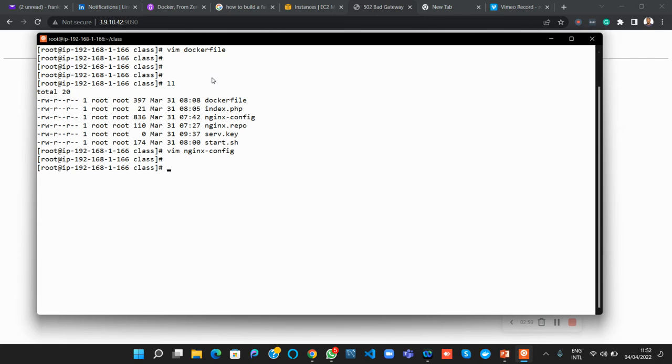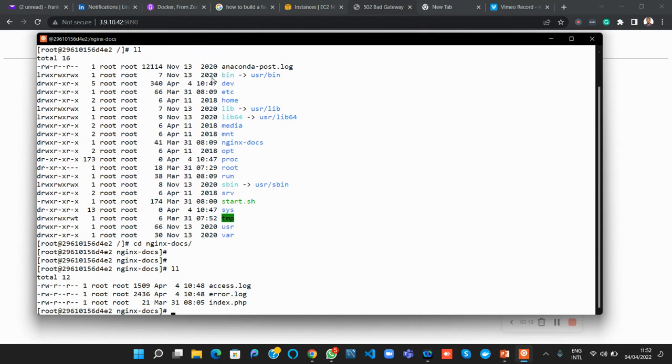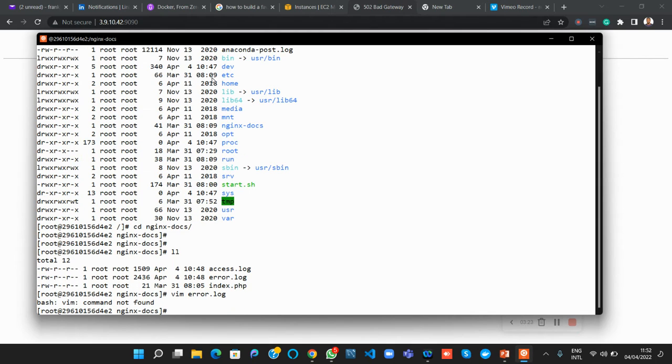So this is what I will do. I'll say docker exec, then nginxcon, and then bash. So I'm inside the container. We have to go into where Nginx docs is. Let's see if we have our access log there, and we also have our error log there as well. Let's see what error we have in there. Oh, sorry, command not found.